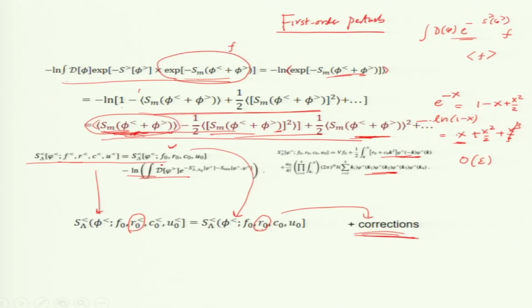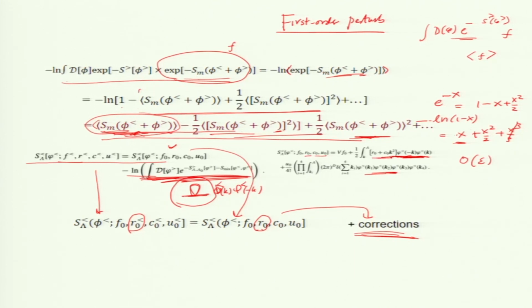Here I have this is my original one, phi minus k, phi k less, right? Yes or not? This is the original, with R naught, C naught, U naught, right? From this term, I am getting a term which is this loop diagram, phi k less, phi less minus k. Yes or no? I showed you this log term is contributing like this. So, this is the term which is changing something here.